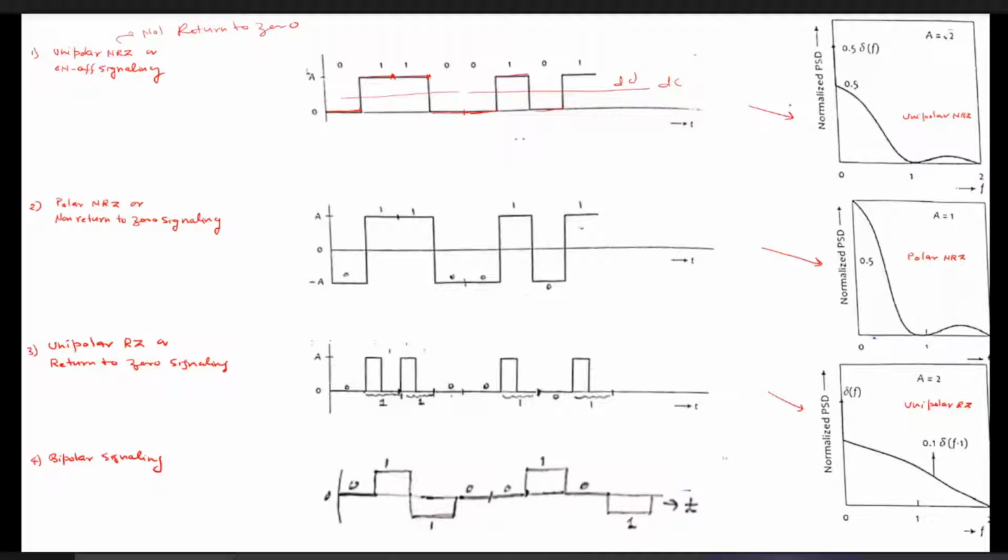And at the same time, if we draw the power spectral density, which we have already studied, how can we draw it? Power spectral density is nothing but the mod of P(f) whole square divided by Ts. P(f) is nothing but the Fourier transform of this pulse, then we square it and divide by the symbol duration, that is Ts. So you can obtain the power spectral density. You might have already studied this in your class. So you can draw the power spectral density, and you will find that the power spectral density, I'm not going to discuss after.